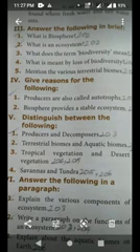Next, Roman number 4. Give reason for the following. Give reason for the following. That is the first question.